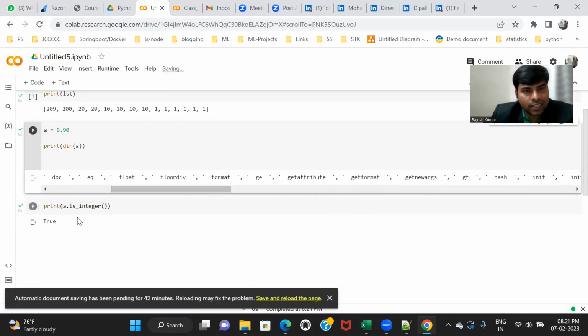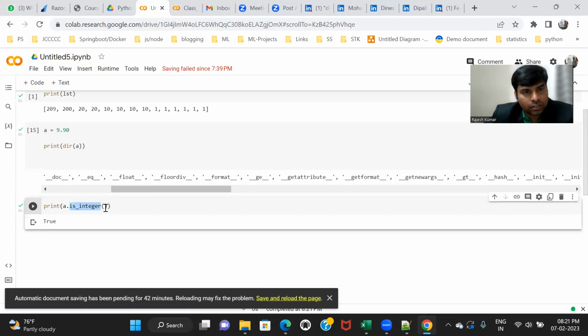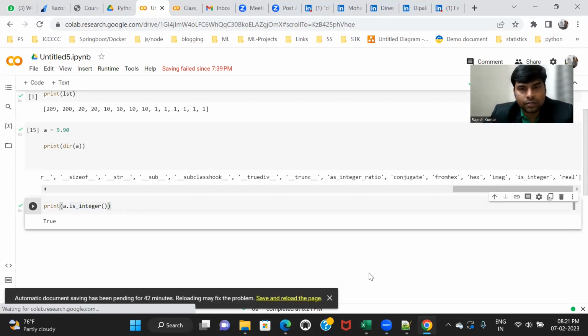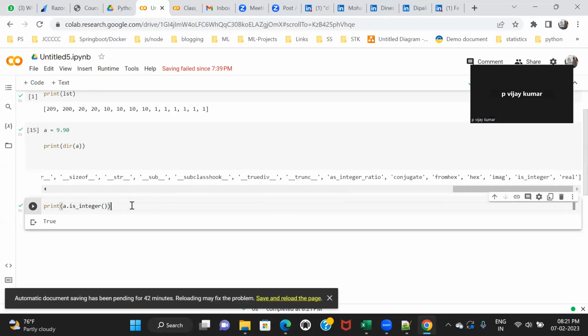Is is_integer, which I'm using over here, an attribute or a function? Function, sir. Yes. Whenever you use parentheses, it is called a function, and without parentheses it is called an attribute.